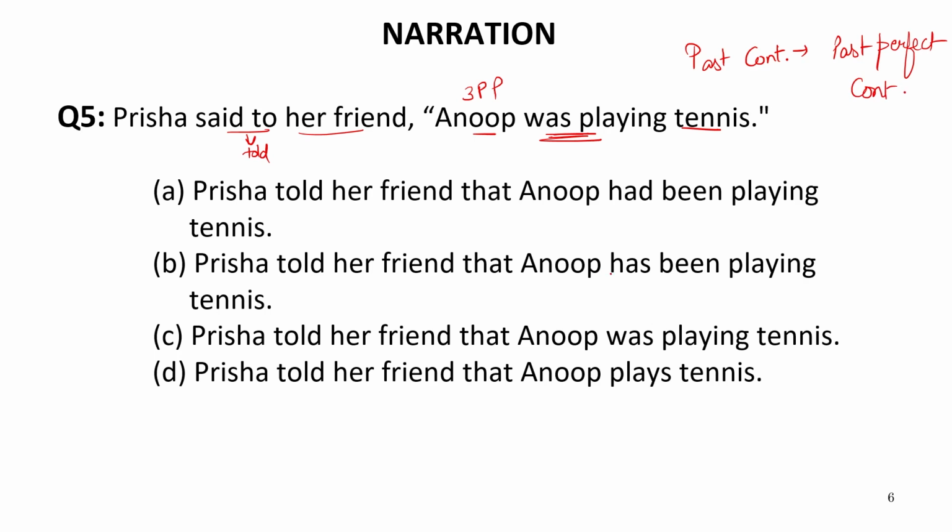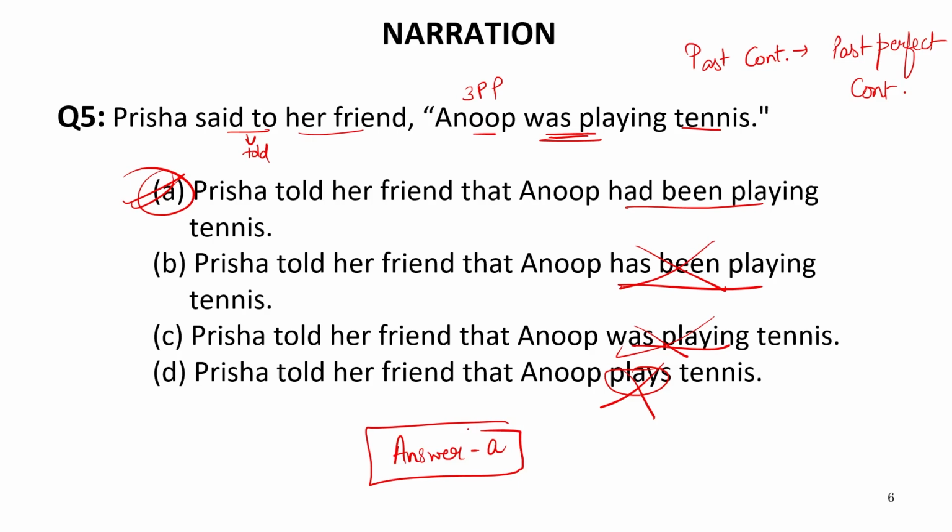Now let us see the options. It is written had been playing, it is written has been playing. This cannot be the answer. Was playing cannot be the answer. Plays cannot be the answer. Only there is one option which contains had been playing. So this will be the correct answer. So we need not rewrite the entire sentence. In fact, we get the answer easily and as quickly as possible by just seeing the verb. So our answer will be A, that is had been playing. Now let us move to the next sentence.